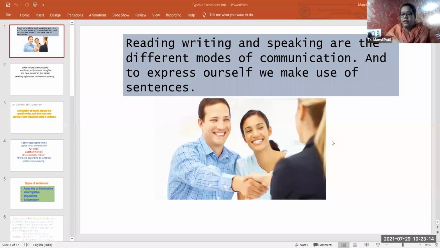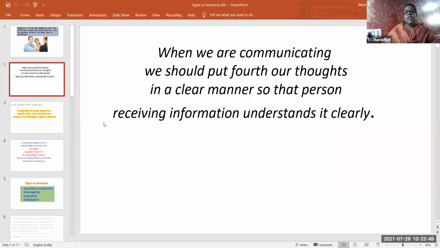Am I right? Right now I am talking with you. Yes. So I am also using sentences. And how are my sentences? My sentences are such that everyone can understand what I want to say. Is it clear? Yes or no? If I'm talking something meaningless, if my sentence formation is not proper, are you able to understand what the teacher is saying? No, you all are not able to understand what the teacher wants to say. Yes? Okay. Then in the next slide, we are going to see what exactly a sentence is.